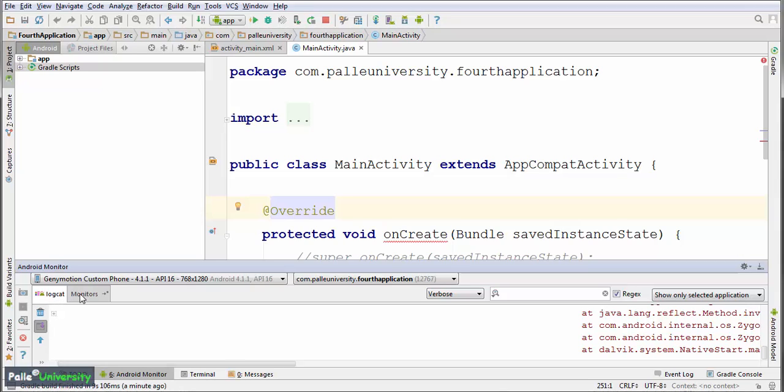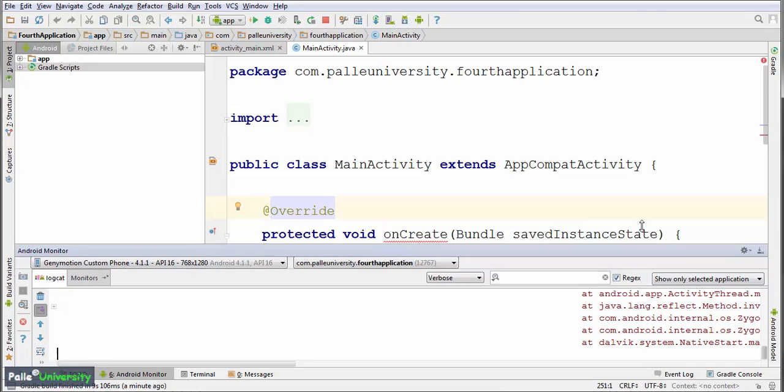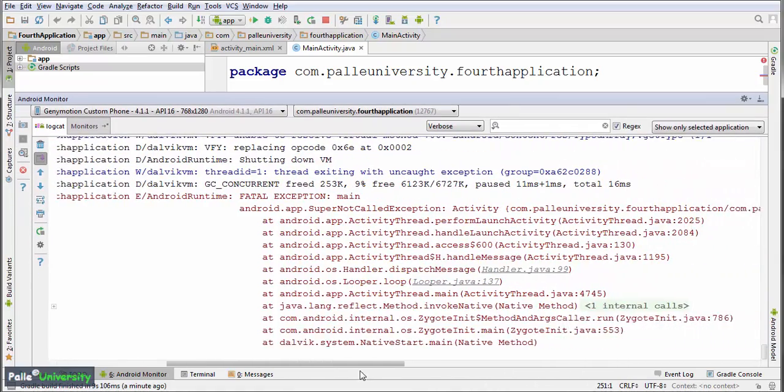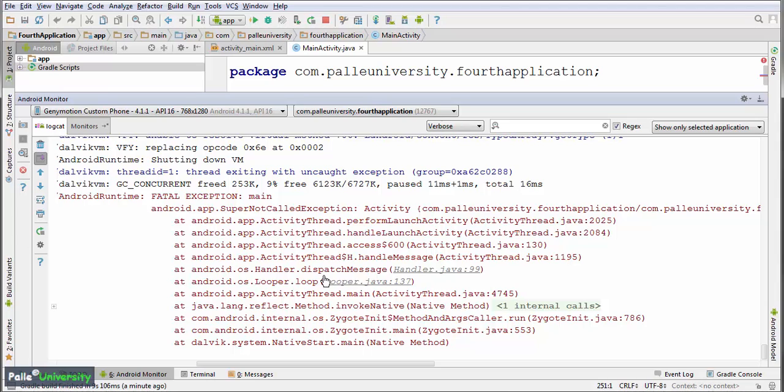Whenever your application crashes, automatically your Android monitor will be opened, and in the monitor you can observe there are two tabs, Logcat tab and monitors. Just make sure that Logcat is selected. Let me maximize this window to analyze what is the problem. Let me move the scroll bar towards the right side. Now, whenever Logcat with the help of Android monitor displays red color error marks, that is an indication that something serious problem has happened with your application.